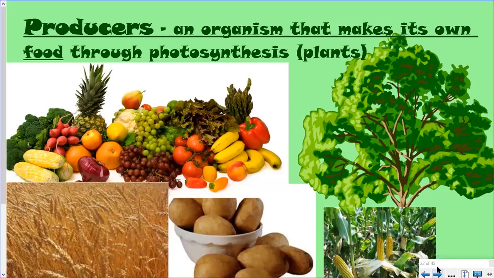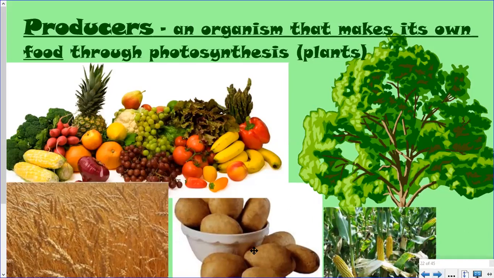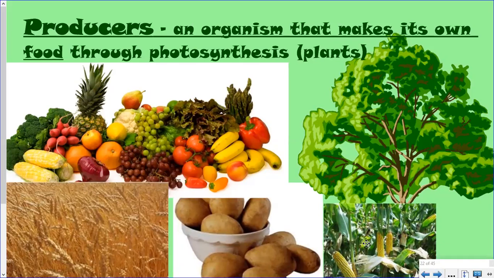If you remember, they need water and carbon dioxide that's changed by light energy, and they make glucose, which is their food, and they make oxygen, which is used to break down the glucose before it's given off for us to breathe. So all of these are examples of plants that make their own food, and they are called producers. Every ecosystem has producers. Your national park has producers or plants that grow in your national park.